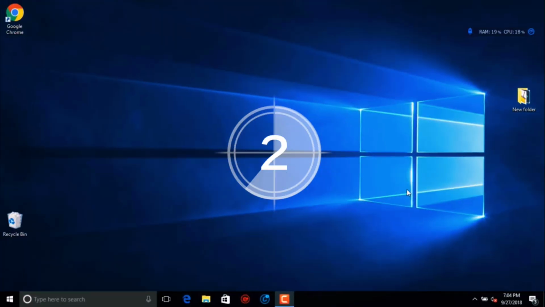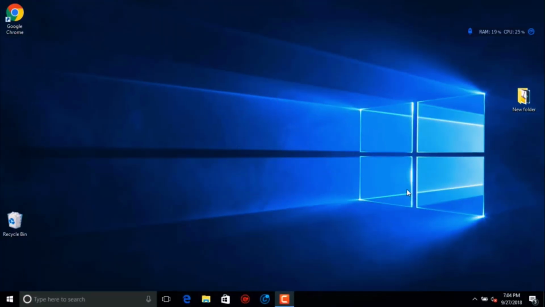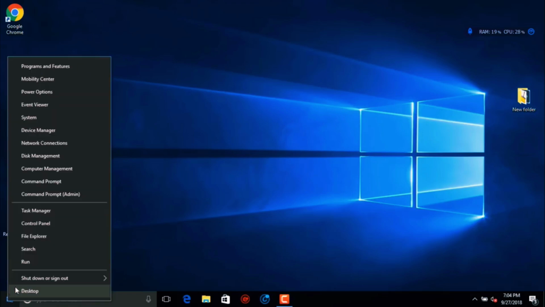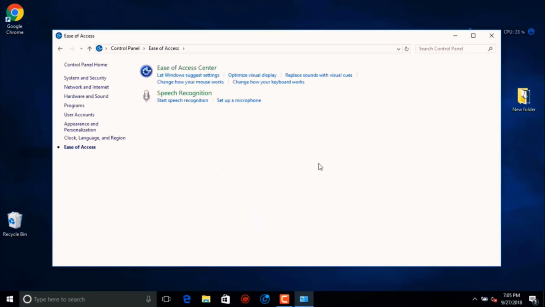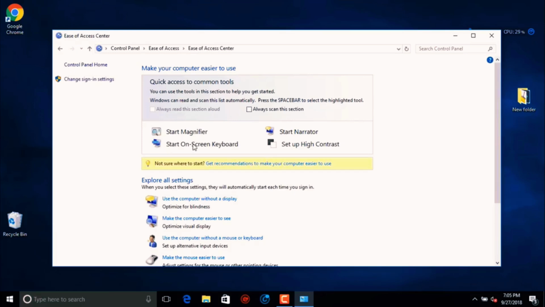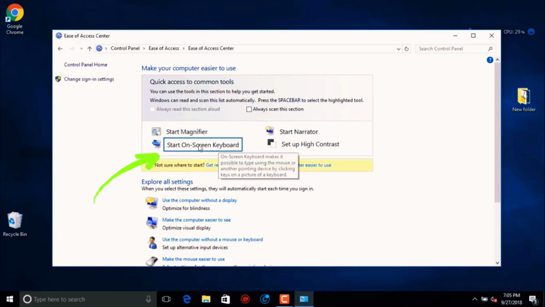Okay, so you have problems with your keyboard. Let me show you how to fix it. Click on the Start menu, Control Panel, and here you need to find Ease of Access. Click on it. Click on it again, Ease of Access Center. And here you can open Start On-Screen Keyboard.